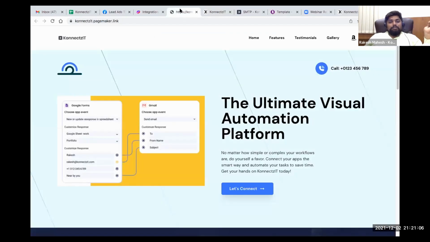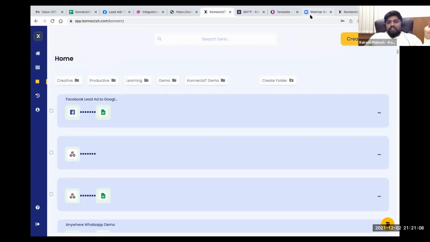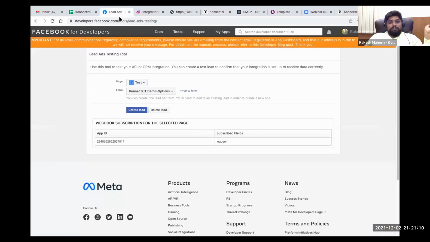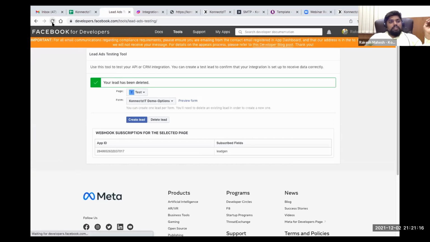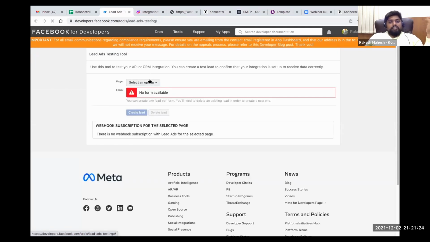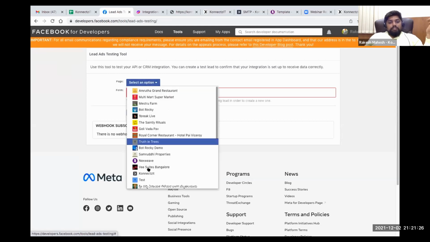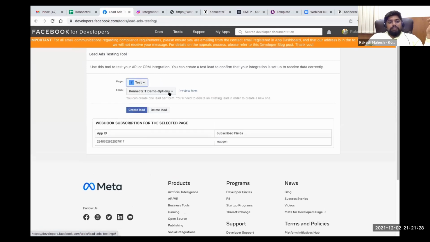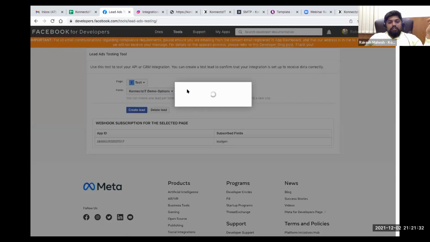So I'll go to my Facebook lead ad account. Now I'll go here. Let me fill out the form. Let me choose the form again, and I will do a test fill. Basically I'm using a developer account, so you can test it even in Facebook lead ad as well. I will select my page and select the form. So I'm going to submit my record.